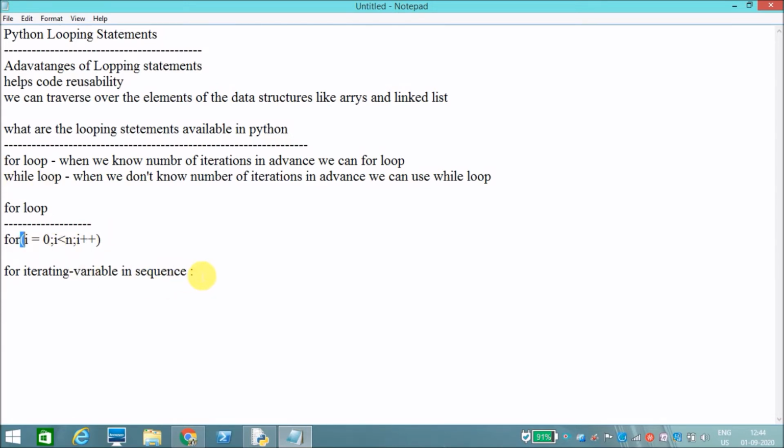In Python we use a colon, and we should follow indentation. Indentation is very important in Python. For iteration variable in sequence, then we write the statements. Once that iteration is true, it will execute the statements.